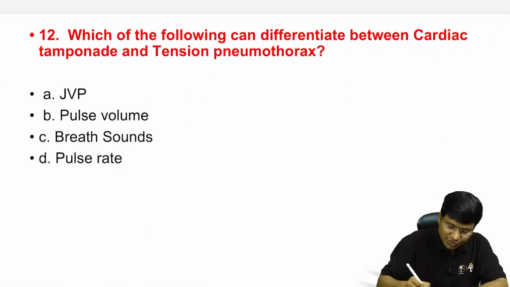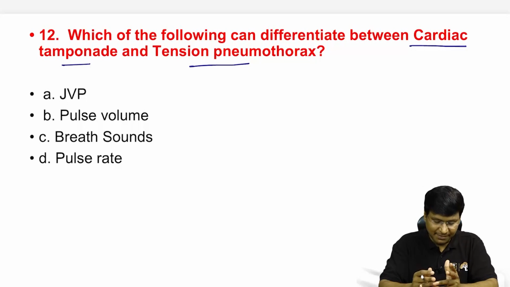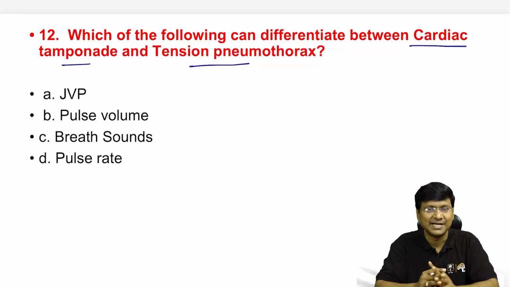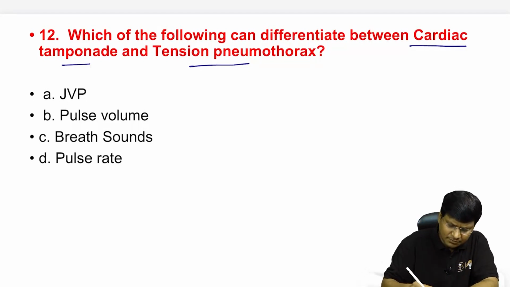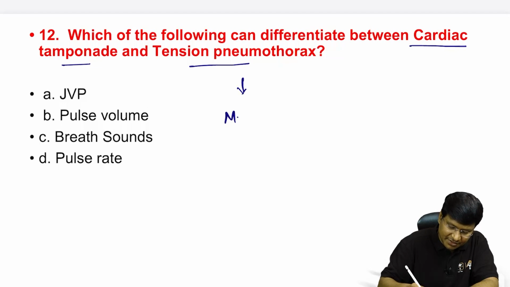Next question. Which of the following can differentiate between the cardiac tamponade and the tension pneumothorax? The options are jugular venous pressure, pulse volume, breath sounds, and pulse rate. Now, in patients with tension pneumothorax and cardiac tamponade, in both of them, the pressure within the mediastinum is increased, right?